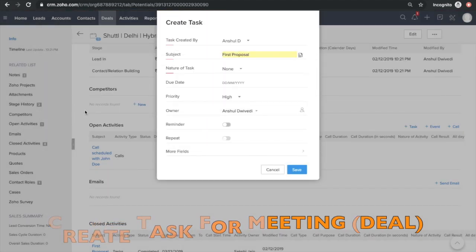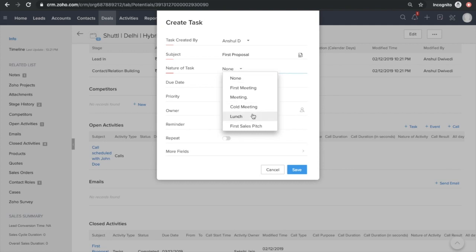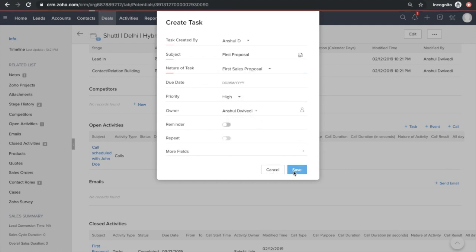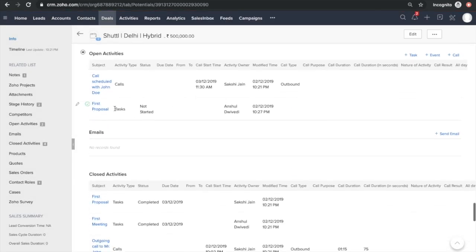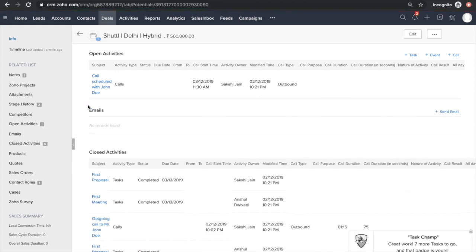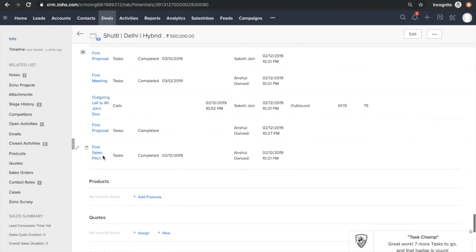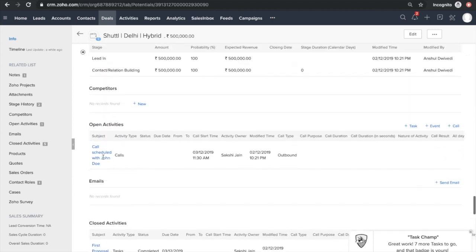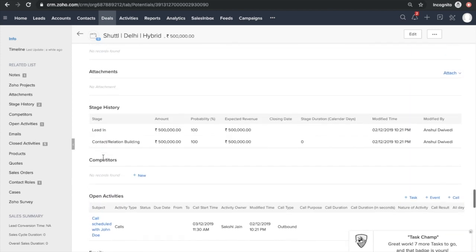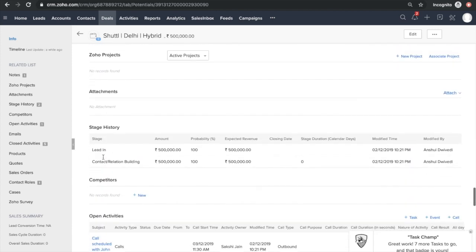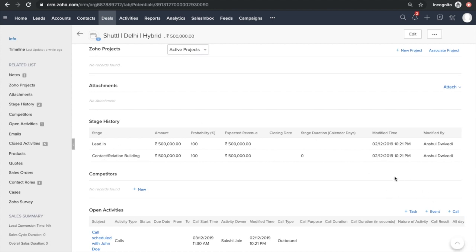Still, I'll give you one example. Let's say I have to submit a proposal. So this is the first proposal. Right? Save. So you could see it's first proposal. A task has been created. As soon as Anshul clicks on it, this would move from open activity to close activity. Let's see how. So see, it has moved to close activity. So this is how different tasks could be performed under deal section.